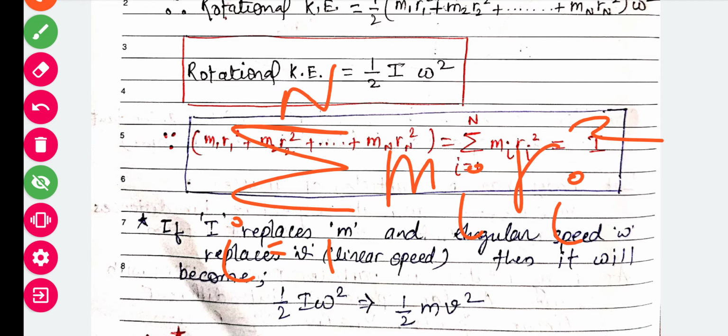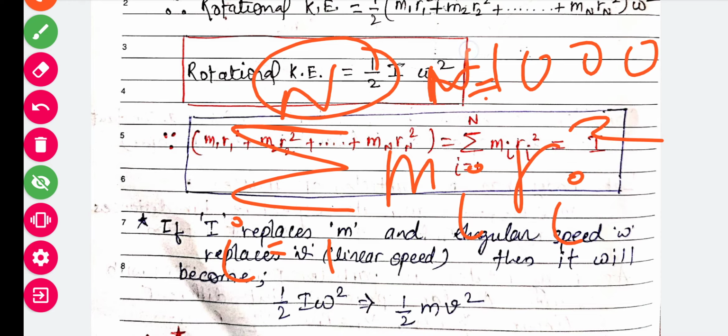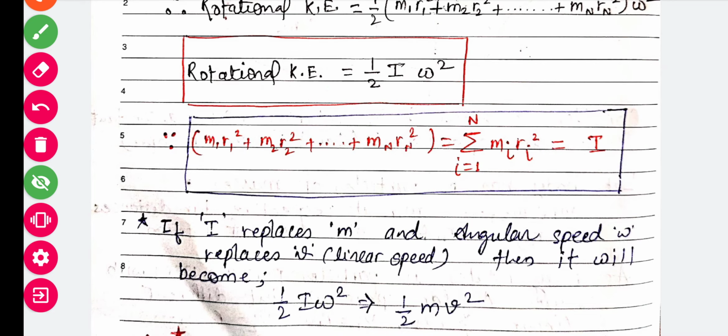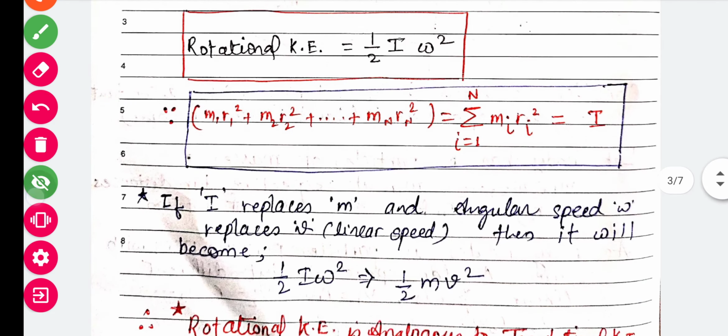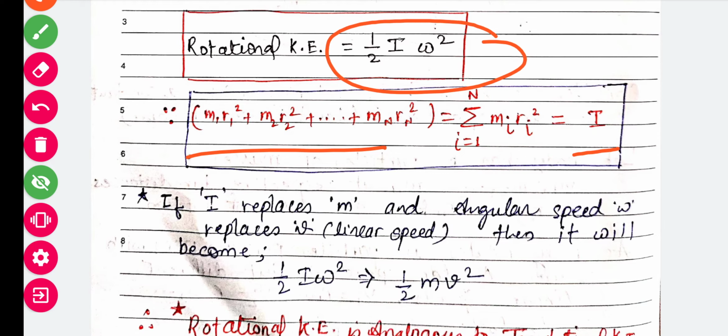n means we have n number of particles. As many particles as you have, that is the value of n. Suppose you have 100 particles, n will be 100. If you have 1000 particles, n will be 1000. So n is nothing but the maximum limit of the number of particles. So in place of this summation we write I. The whole notation becomes rotational kinetic energy equals half I omega square. That's it.